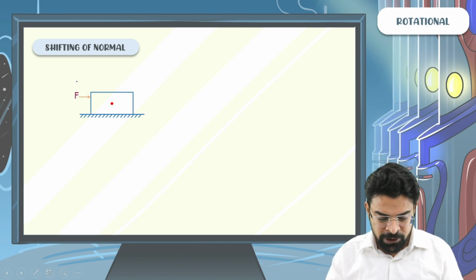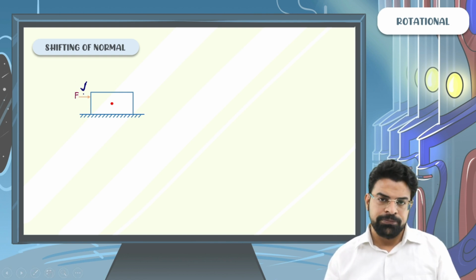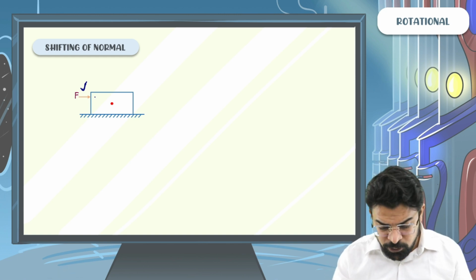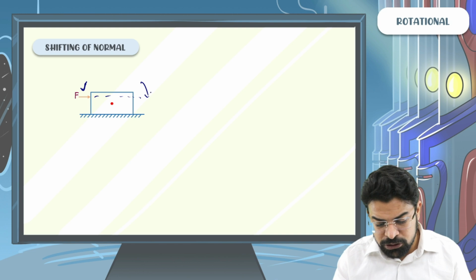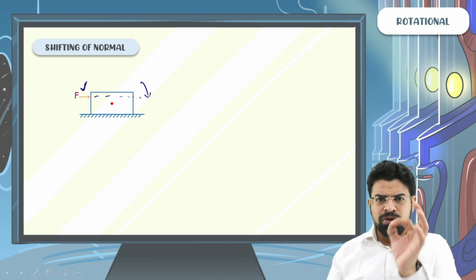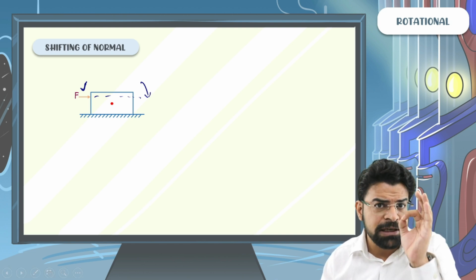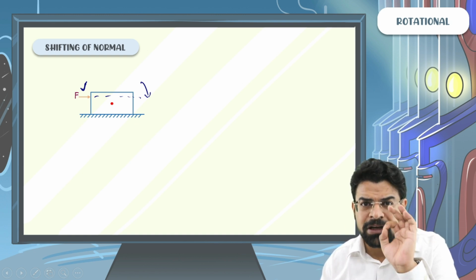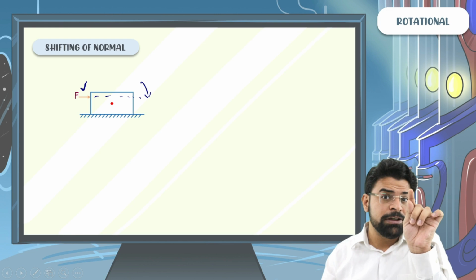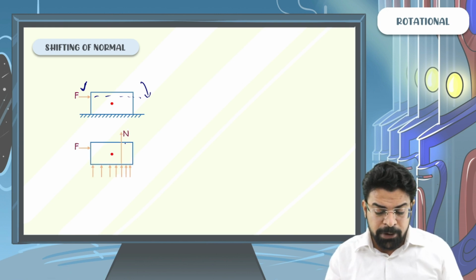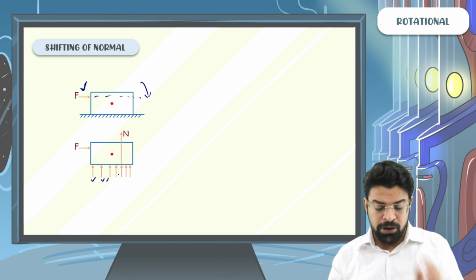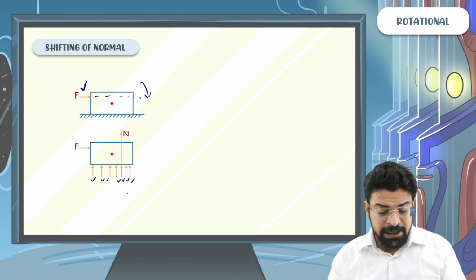Listen carefully. When we apply some force at a point above the center of mass, this force provides a clockwise torque. I know that for a small value of force in everyday life, the body does not topple. It means that somebody must be providing the anti-clockwise torque. So what happens when you apply a force? The normal on the left hand side decreases. The normal on the right hand side increases.